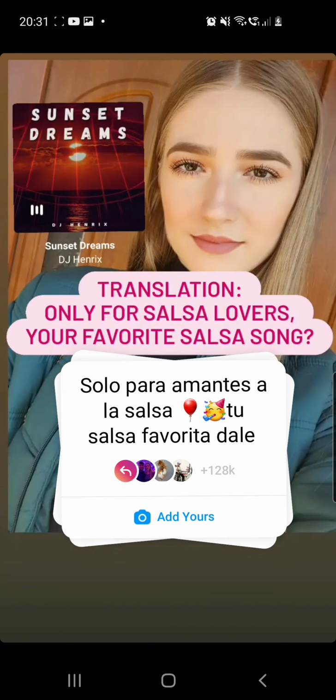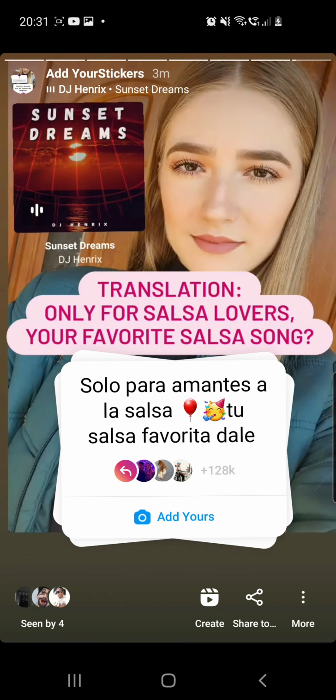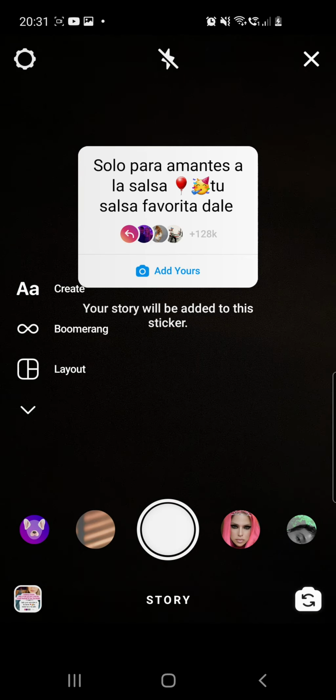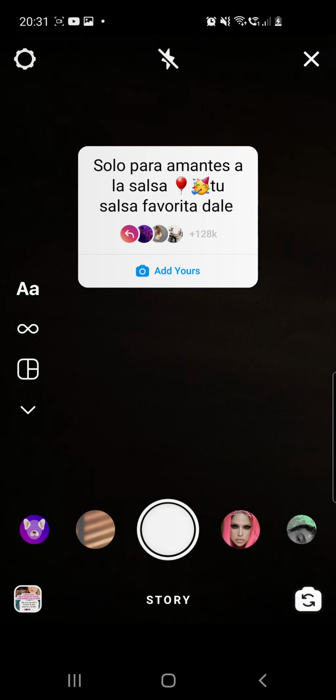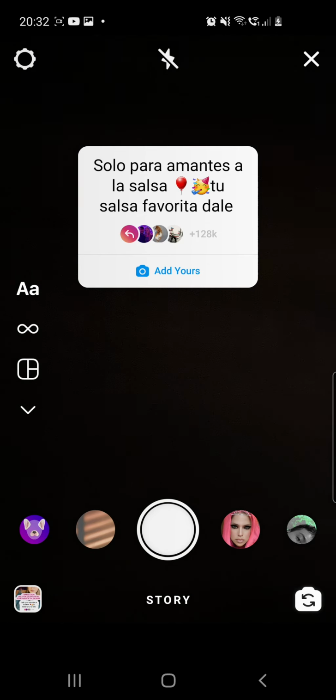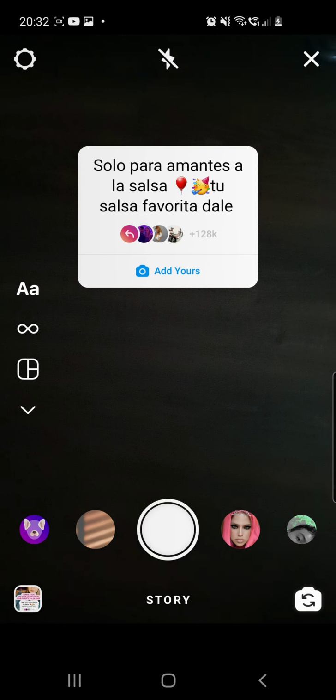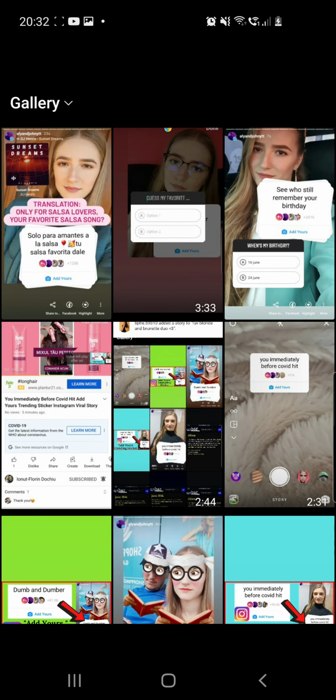So there we have it. Click on the add yours button, and if you are not able to click on the add yours button, then you can go ahead and check the first pinned comment where I already put a link to a video which shows you what to do if you are not able to click on the add yours button. And once I will do the story, I will show you from where you can get that link in the Instagram app. So yeah, let's go to our uploads and choose a background photo.